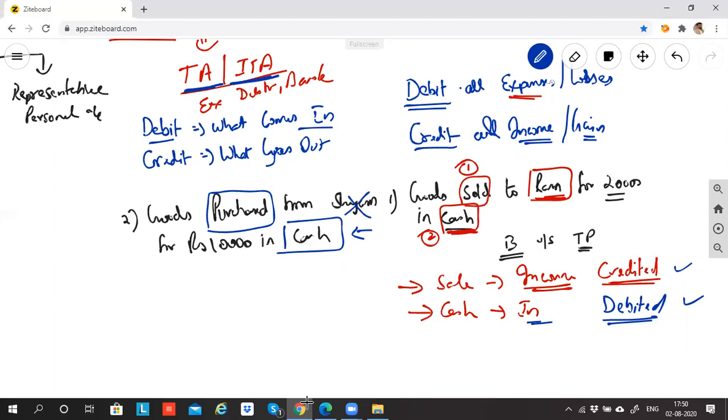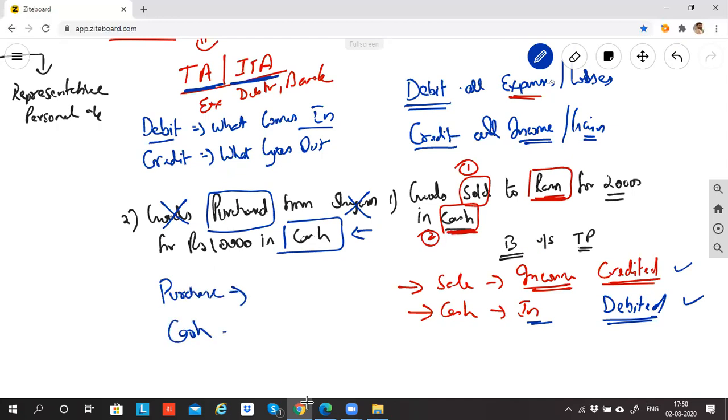Are you able to understand how to select accounts? How to decide what is important? For goods, you never open an account, guys. This is how you are eliminating one by one. Are you able to see how to eliminate certain items which will lead to confusion? This is how you need to question yourself. So the two accounts affected, you said, sir, are purchase account and cash account.